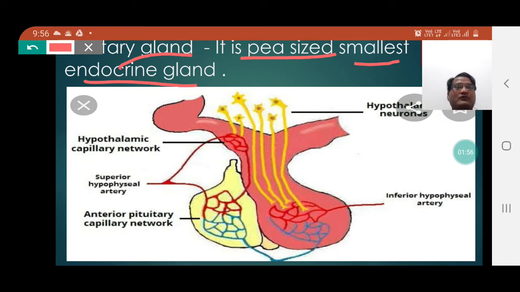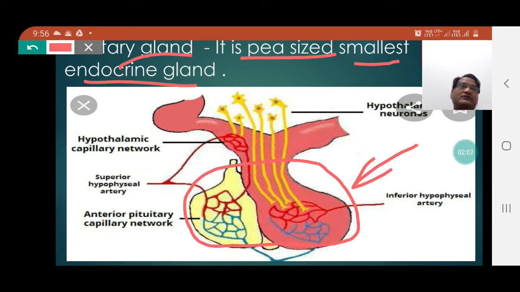Students, if you observe this picture, you can notice that this pituitary gland appears a very small gland and actually weighs 0.005 milligrams.